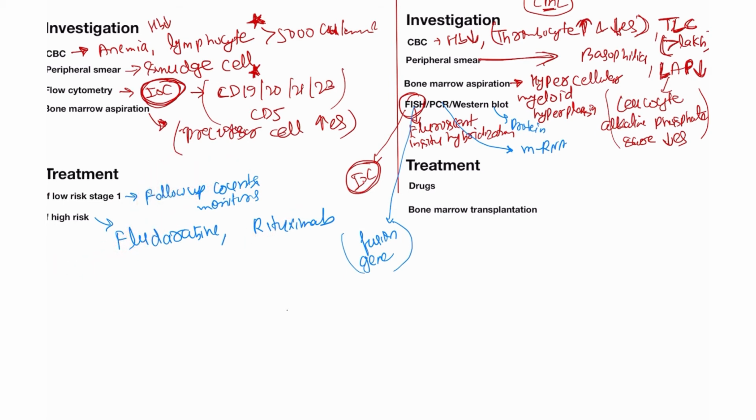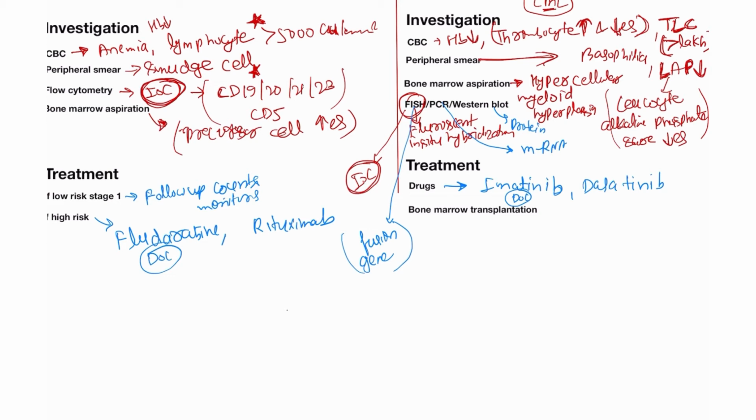When the patient has CML, what drug do we use? In the patient of CML, we always use drugs like imatinib, and also dasatinib. The drug of choice is imatinib. In this case, the drug of choice for CLL is mostly fludarabine, and this one is for CML.